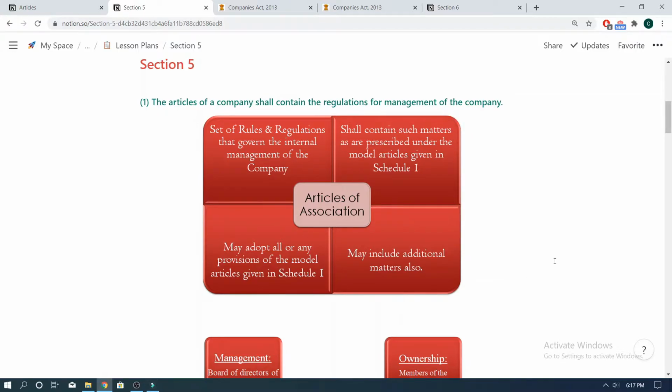In simple language, a company may also include as many additional articles as it thinks are important and necessary for the smooth running of their company. The only caveat being that such additional matters which the management of the company feels necessary to incorporate in the Articles of Association should not be in contravention of the Memorandum of Association of the company or the provisions of the Companies Act 2013 itself. This has been laid down in Section 6 of the Companies Act 2013, which we would also cover in this